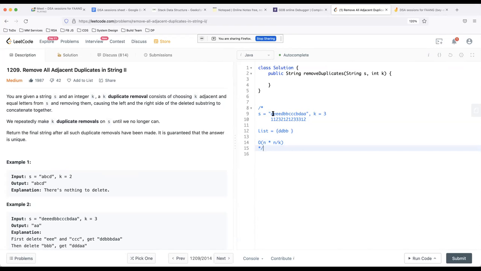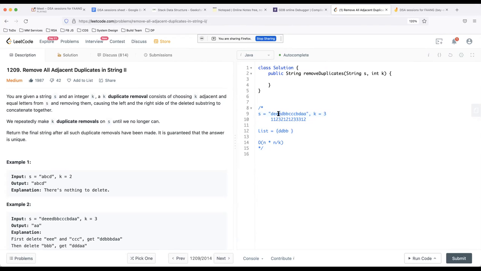So the basic idea is we are going to count the frequency of consecutive characters. If an E is occurring the third time, I will know that this E is occurring the third time. The reason is the previous character is E and the frequency of that is 2. And how do I know it is 2? Because the previous character is E, and the frequency of that is 1. So I have just added plus 1 to that.